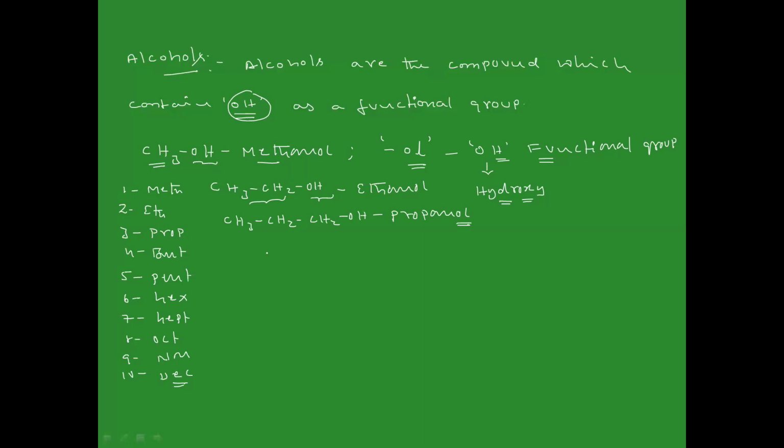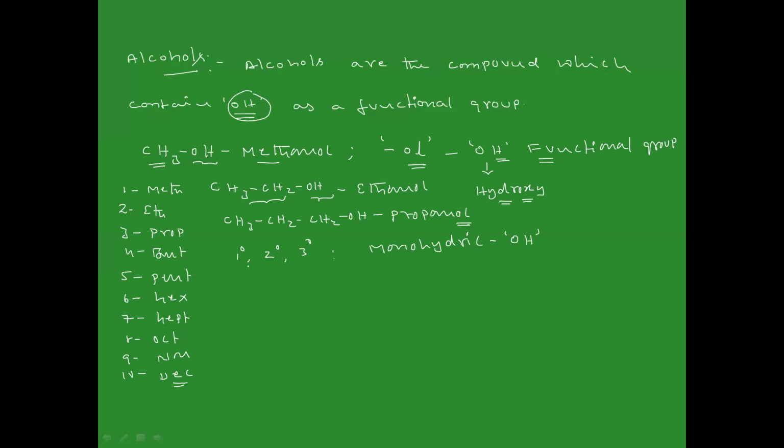And these alcohols are classified as primary alcohol, secondary alcohol, and tertiary alcohol. These are examples of monohydric compounds. Monohydric means we are discussing compounds containing only one OH group.